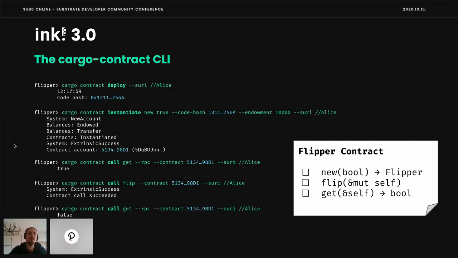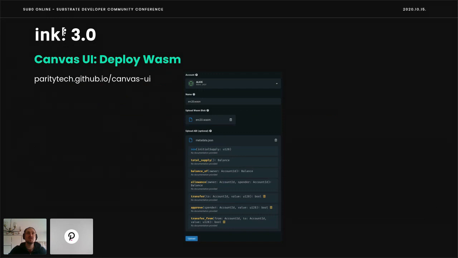So this works, but it's brand new, so expect there to be a little bit of chaos if you're using it right now. And one last thing is we also developed a completely brand new UI specialized for contracts. So until now, you more or less used the very generic and powerful Polkadot.js apps, but now we have a new Canvas UI that is targeting Ink, or more or less Ink and Solang contracts. It's available through this domain URL. So just click it into a browser and try it out.